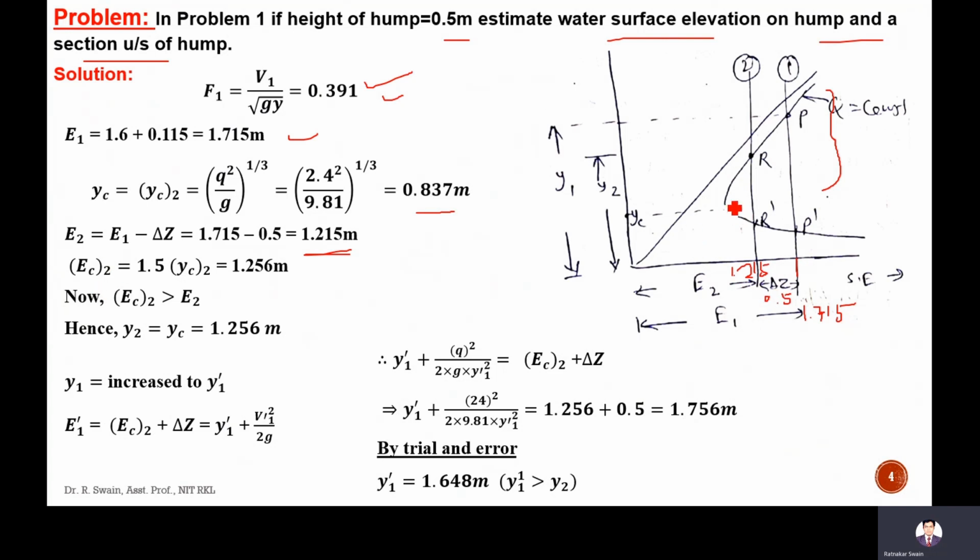We have to see whether this EC, this minimum specific energy, is less than this E2 or not. Just in the drawing we have assumed that E2 is more, but we have to check whether EC is less than E2 or not. Critical specific energy will be 1.5 times YC. So 1.5 into 0.837, that is 1.256.